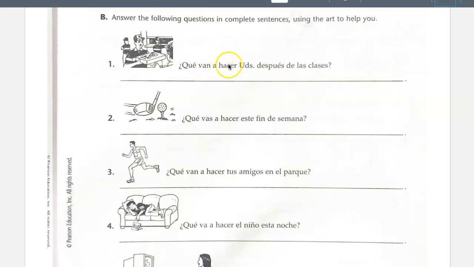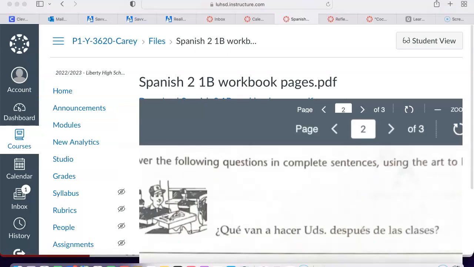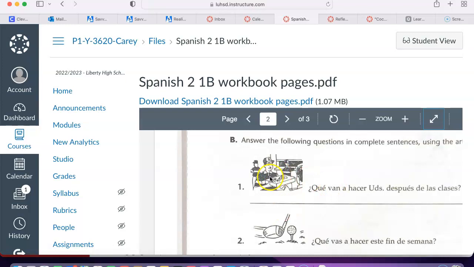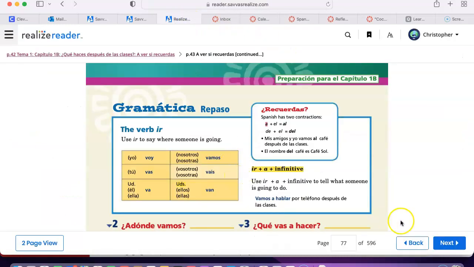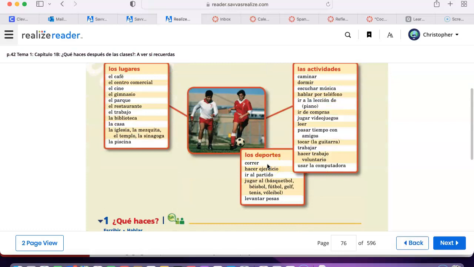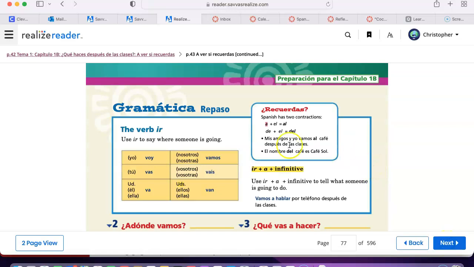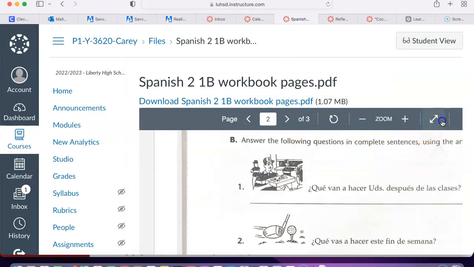Ir a infinitive. This is the simple future. Ir, van, in the ustedes form. A, the preposition to. And then the infinitive here is hacer, because it's asking what are you going to do, right? But you're not going to use hacer in your response. You're going to replace hacer with whatever infinitive that's in the picture. And in this case, it would be the verb trabajar. Sorry if I'm spelling that out too explicitly, but I just want to make sure you guys got that point. So we're using this construction in our responses there for part B.